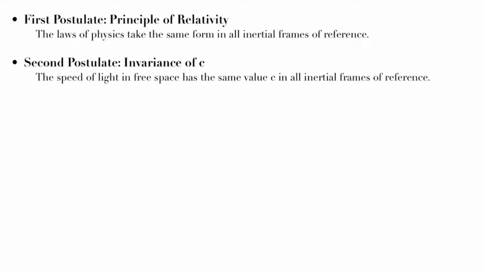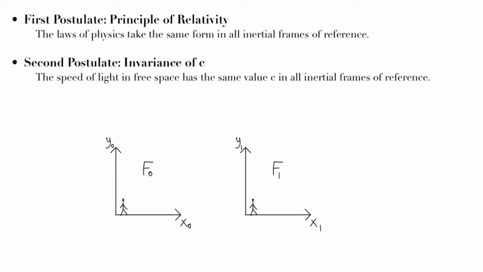The second postulate is the postulate of the invariance of c. The postulate states that the speed of light in free space has the same value c in all inertial frames of reference. Now imagine two frames of reference f0 and f1. f1 can move with a velocity v1 relative to f0. One way to see it is that f1 is stationary and f0 is moving backwards. This is how the guy in f1 sees it.